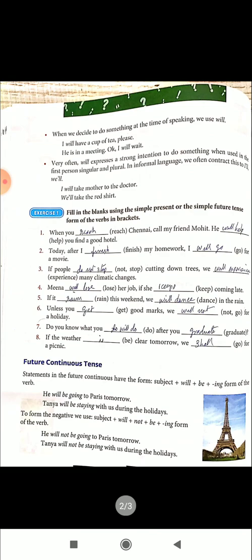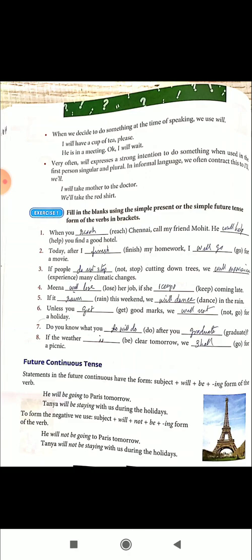Now when we decide to do something at the time of speaking, we use will, not shall. Look at the example. I will have a cup of tea, please. He is in a meeting. Okay, I will wait. So here I will wait is a decision. We decided that we will do that thing. Very often will expresses a strong intention. I will wait. A strong intention to do something.